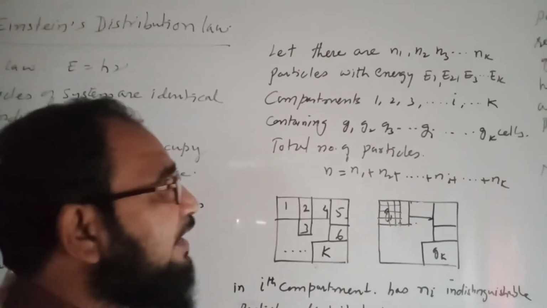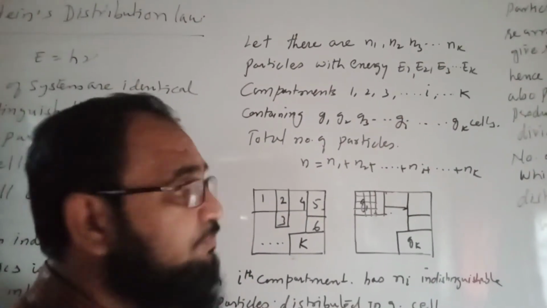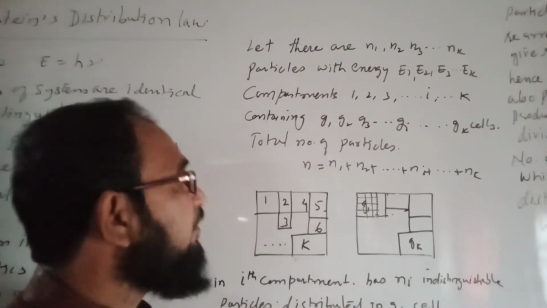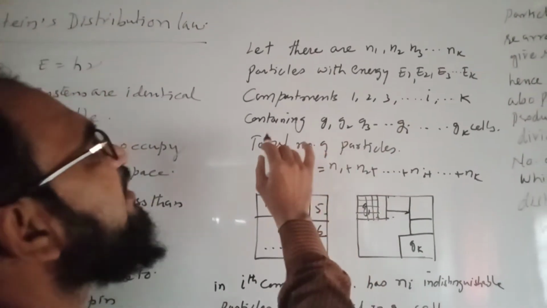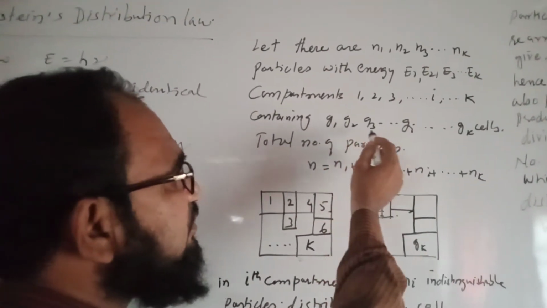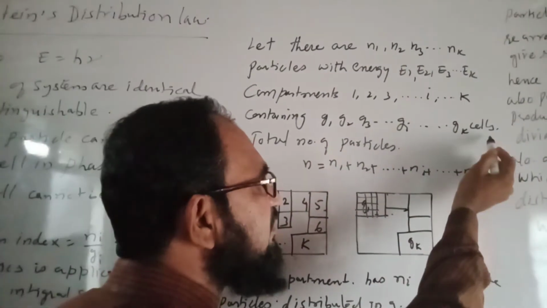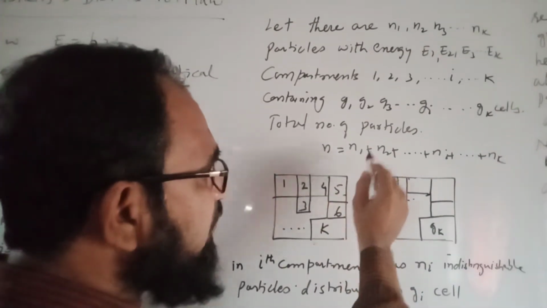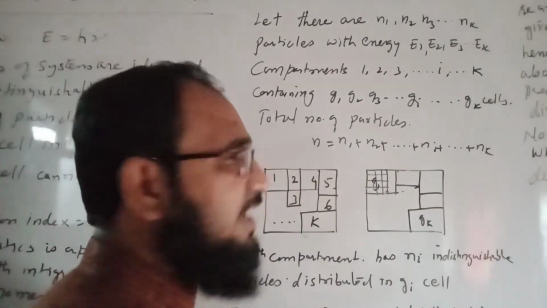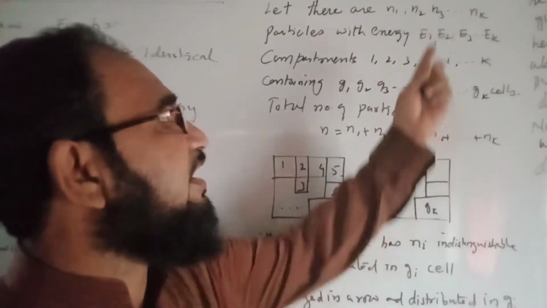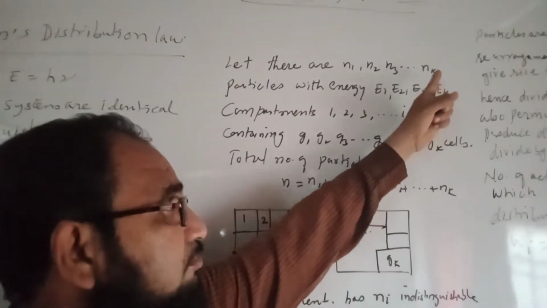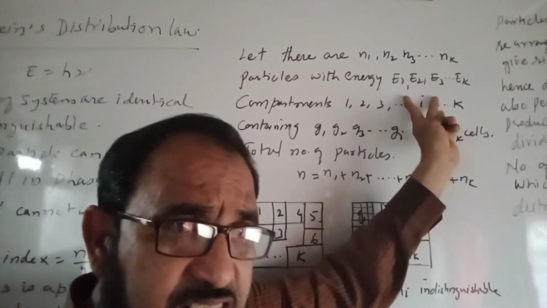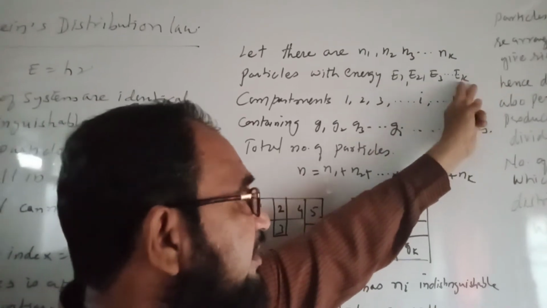The available compartments for this arrangement are 1, 2, 3 up to i and then up to k, and they contain the cells G1, G2, G3, Gi and so on up to Gk. So the total number of particles will be n equal to n1 plus n2 plus and so on ni and nk, having the energies E1, E2, E3, so on, Ei and Ek.